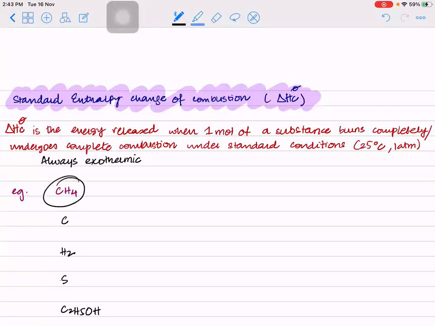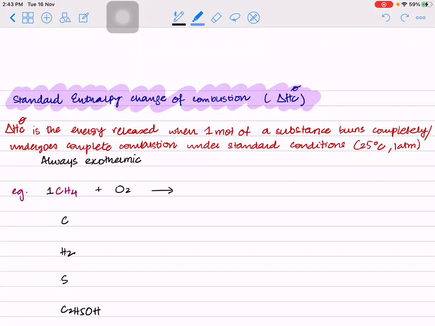Let's see. So you have CH4, that's your first example. So whatever is burning now must be how many moles? 1 mole. It burns in what? Oxygen. And you know that this is undergoing complete combustion. Do you see right here? It says burns completely. What are the products of complete combustion? Carbon dioxide and water.